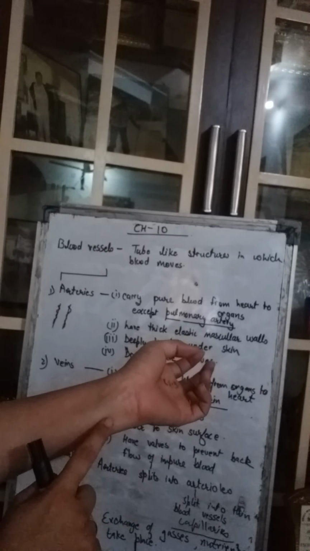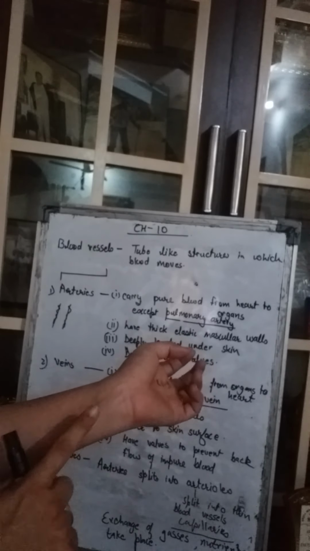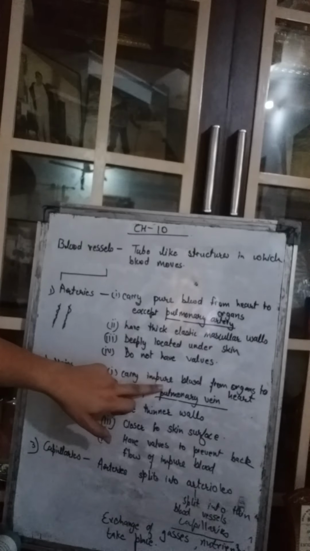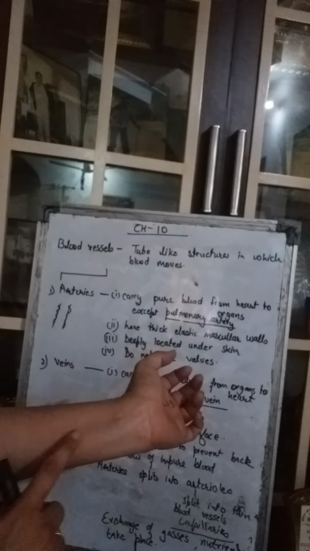Why do they appear green? Can anybody tell why they appear green? Yes, because they carry the impure blood. That's why they do not appear to be red. They appear to be green. You can see them on your wrist.